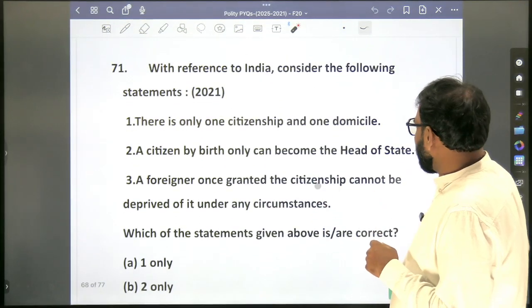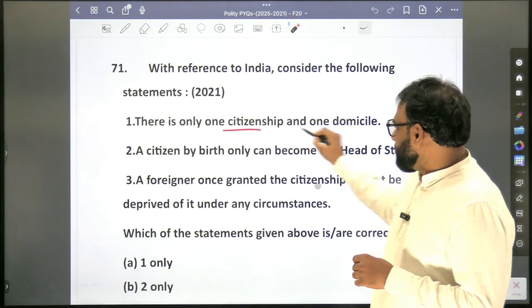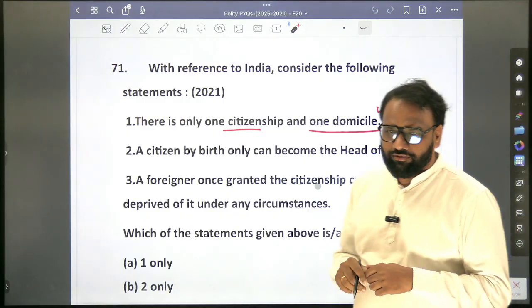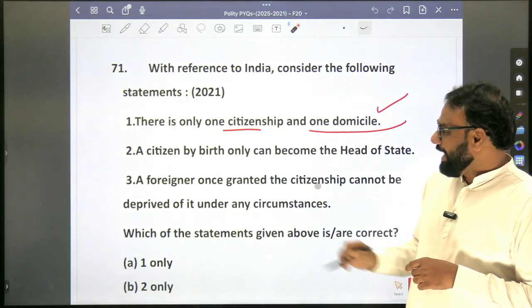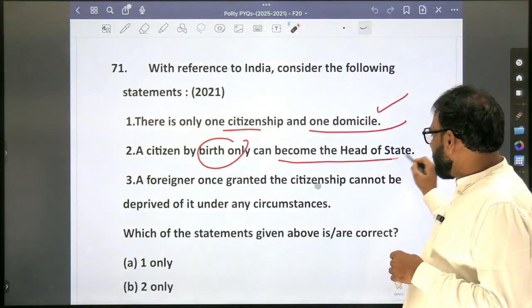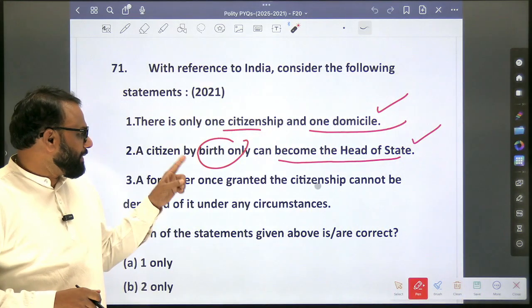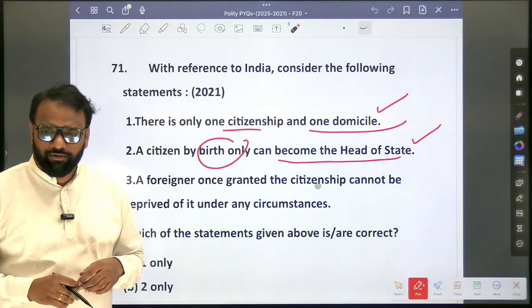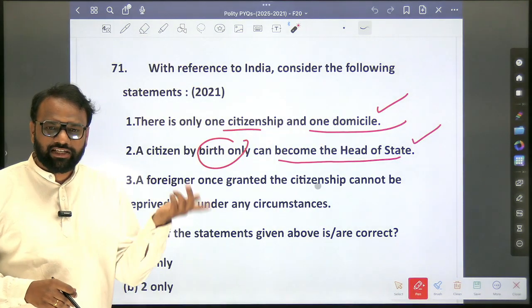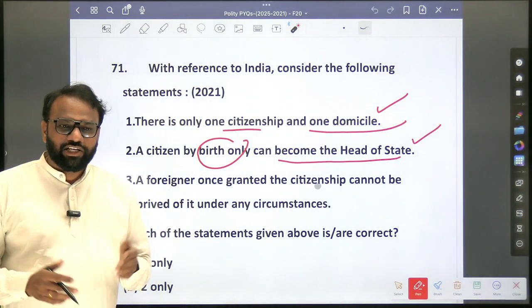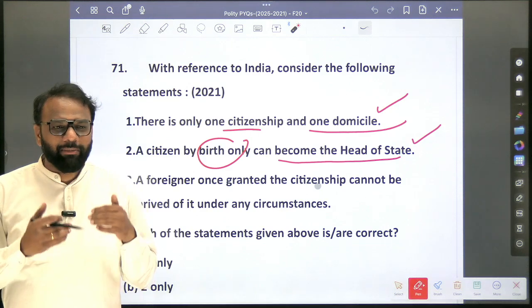With reference to India, consider the following. There is only one citizenship and one domicile in India. True or false? False. A citizen by birth only can become the head of state in India. No. There are two types of citizenship, citizen by birth and naturalized citizen. So in India, even a naturalized citizen can become head of state.